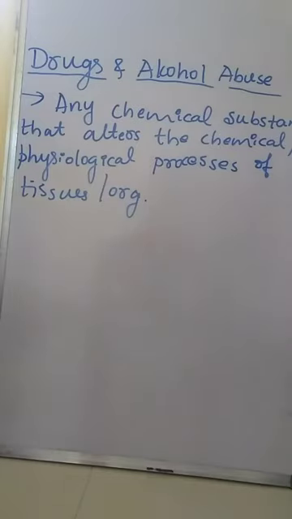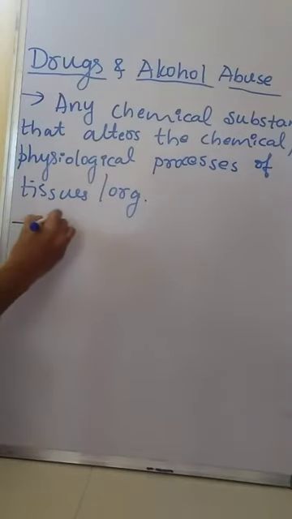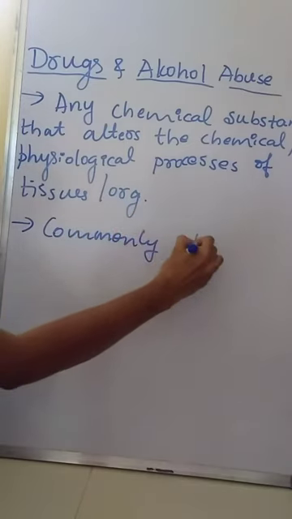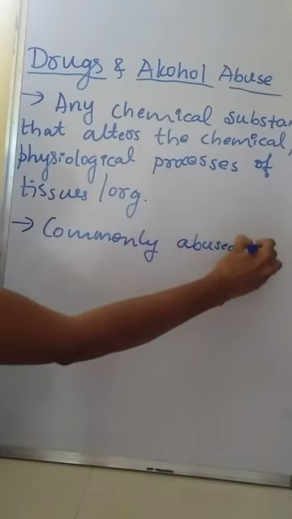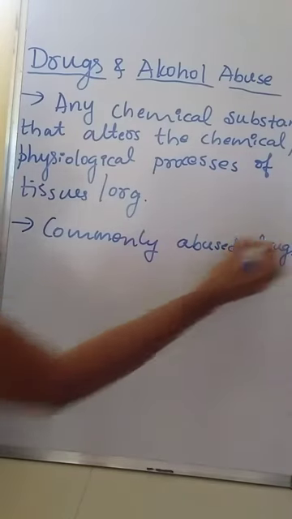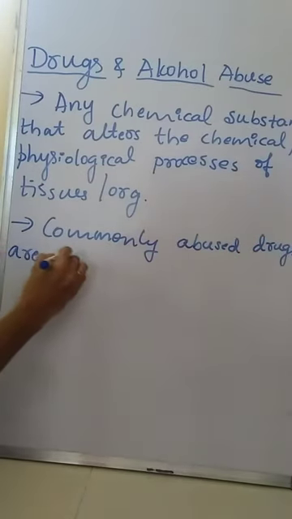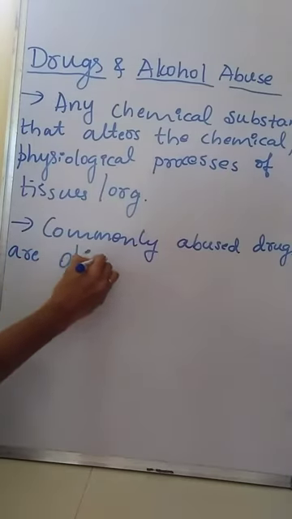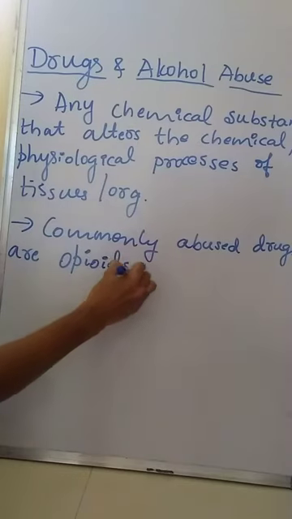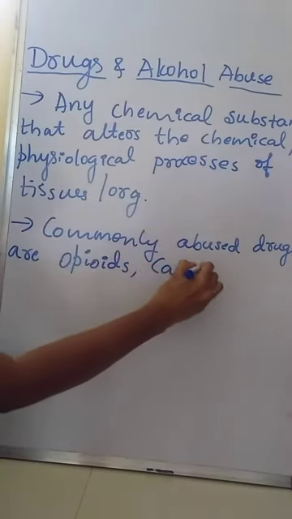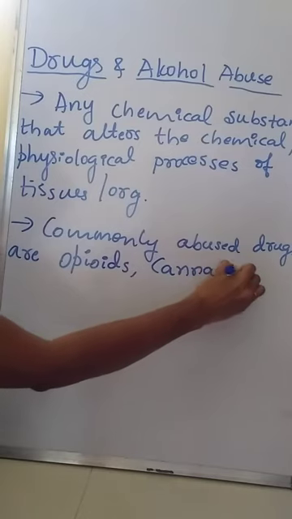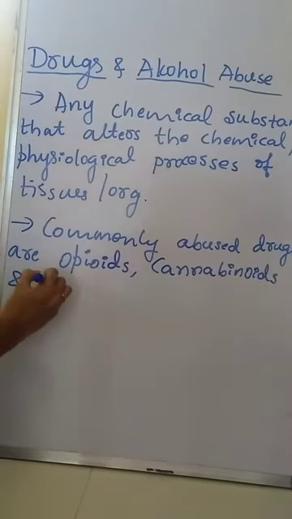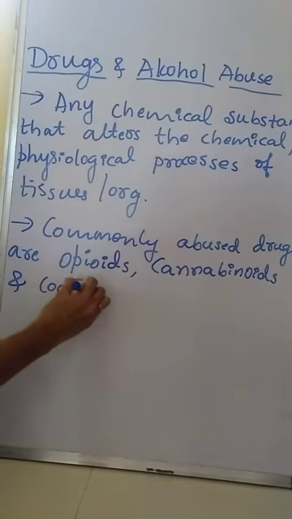Commonly abused drugs are opioids, cannabinoids and coca-alkaloids.